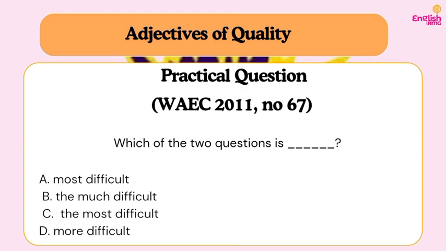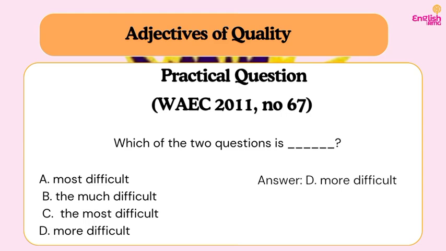It cannot be much either. Much is higher in degree, but here we are only comparing two. C, the most difficult, is superlative again. Then the only place where we have a comparative is D, more difficult. So our answer is more difficult. The sentence will read, which of the two questions is more difficult?